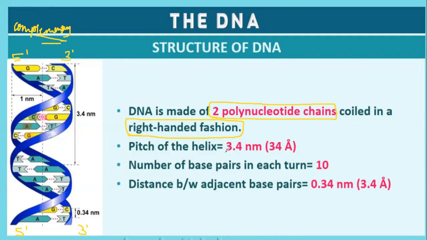The pitch of the helix is 3.4 nanometer or 34 Angstrom. Previous year NEET question, very important. For NEET 2020, this question will be there.